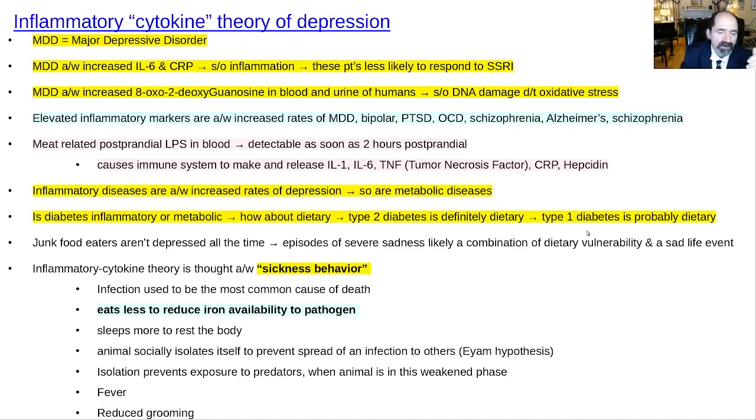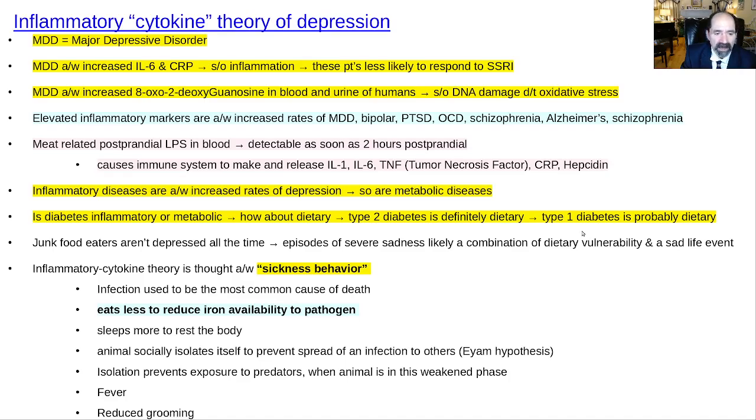And you know that a person who eats junk food and processed food, they're not depressed all the time. So it's not like this always causes it. And also, like I said too, there's usually an inciting event that made the person sad, and then they're perhaps more vulnerable to it because of these dietary mistakes and weaknesses, if you will.